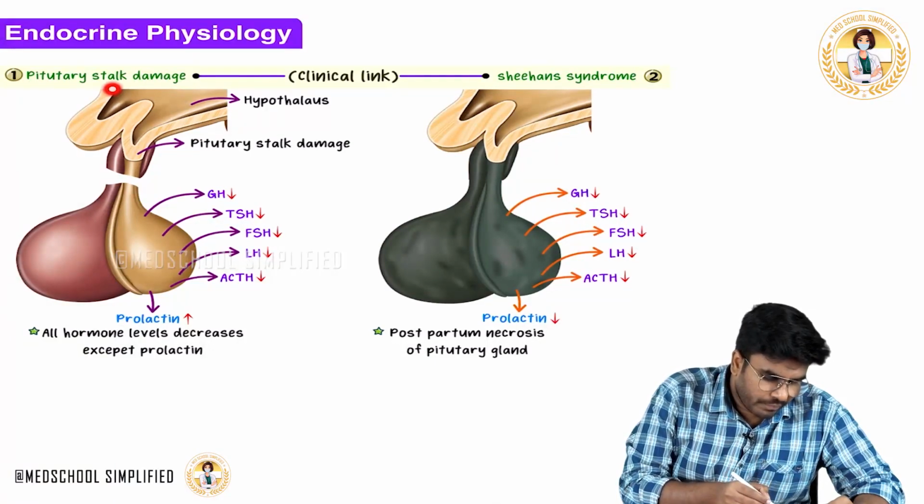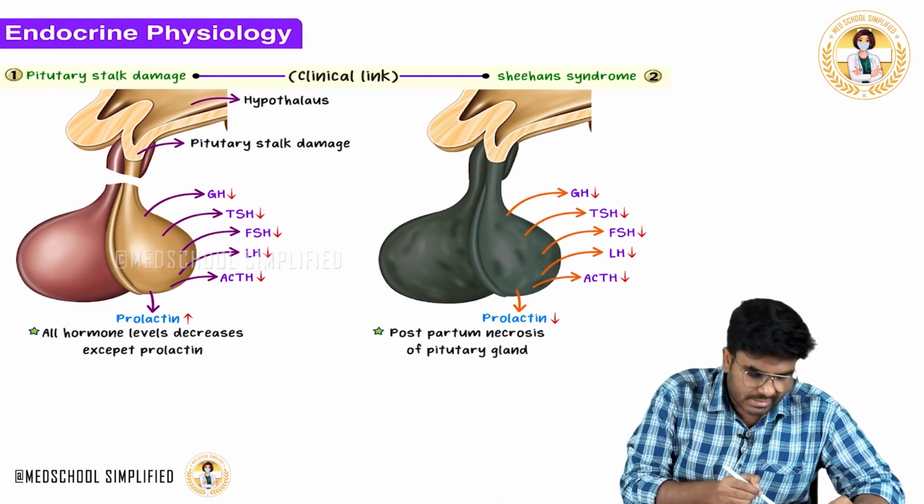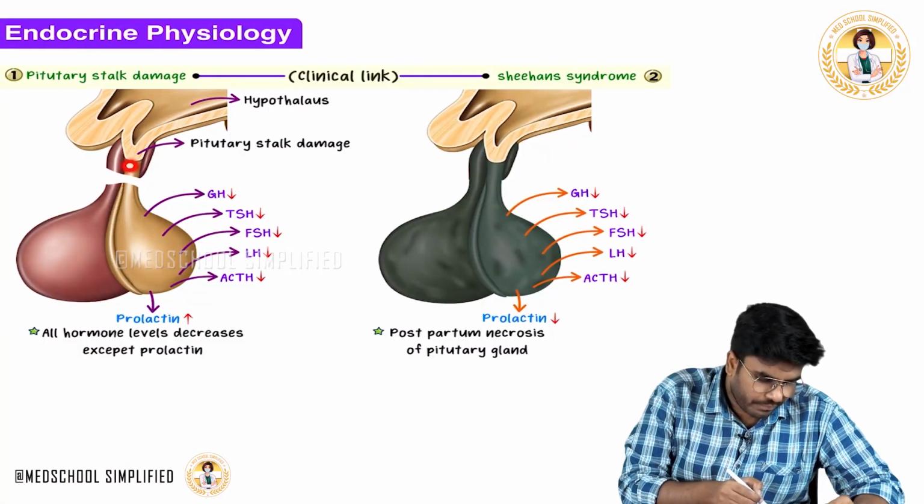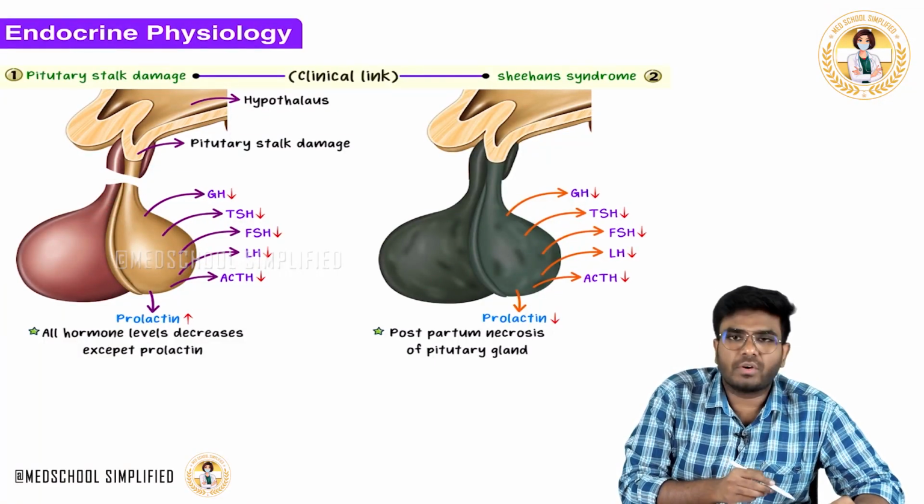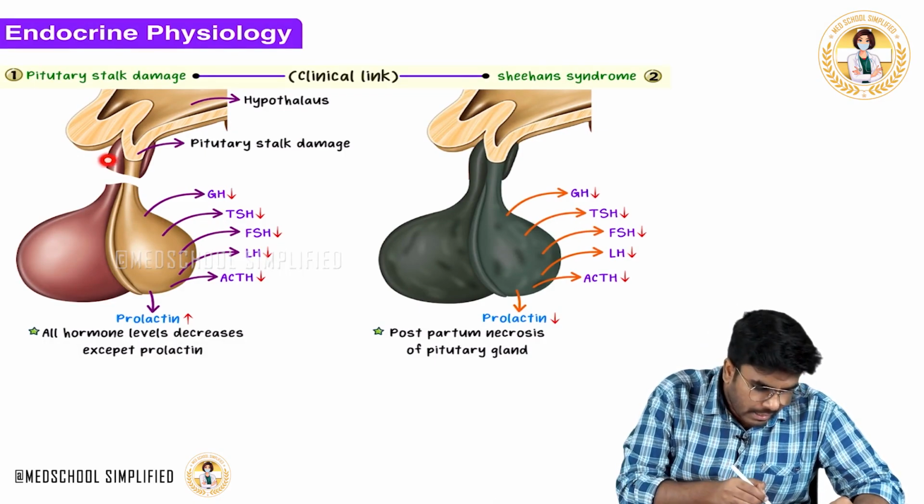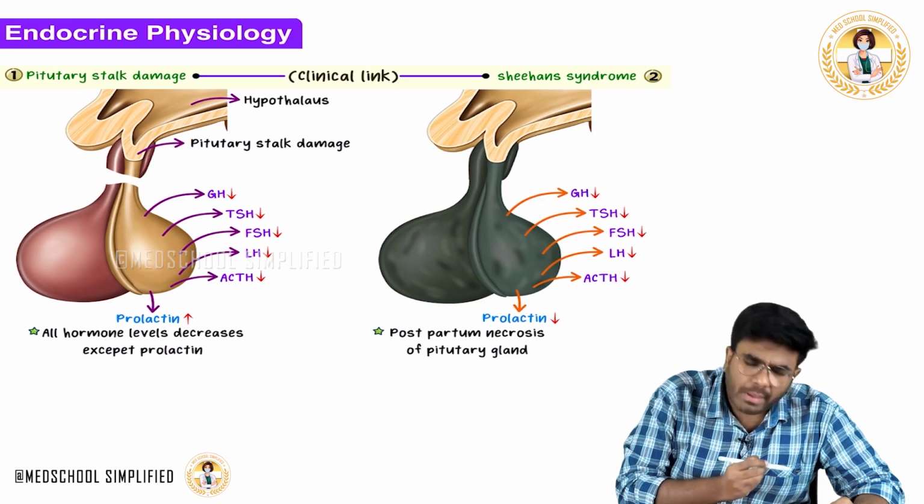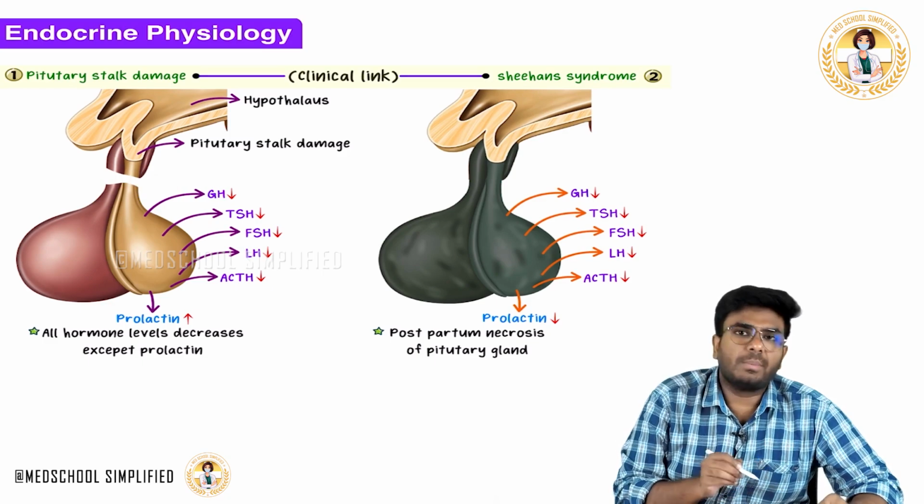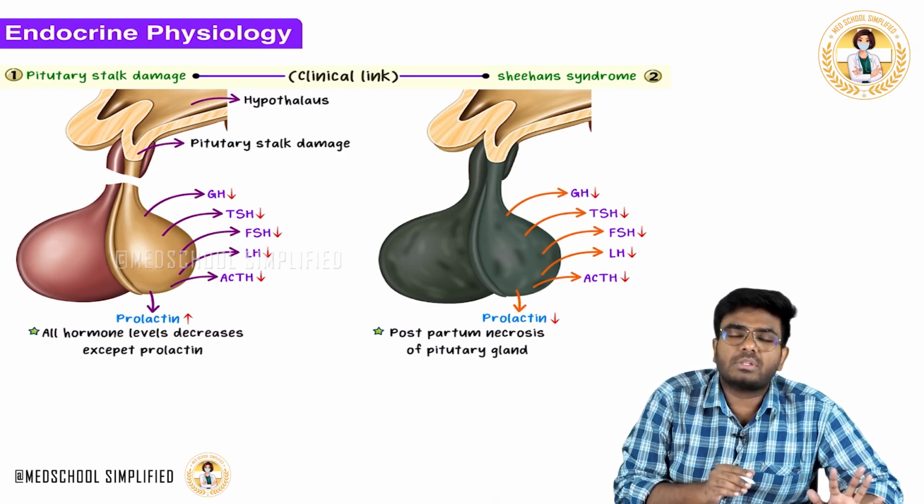Okay. Now, we all know here is the hypothalamus. The hypothalamus is in connection with the pituitary gland with the help of this pituitary stalk, the infundibulum. Now, see, this is the connection. In this condition, the connection got damaged. The pituitary stalk got damaged, so the pituitary gland is no longer connected with the hypothalamus.